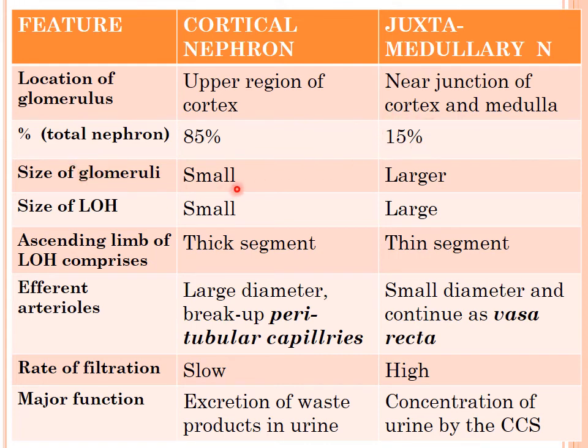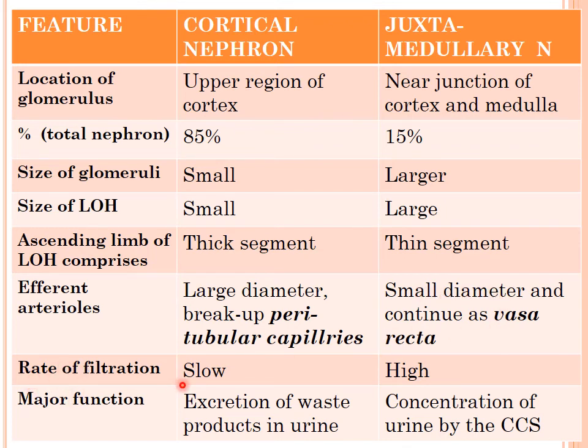The size of the glomeruli in the cortical nephron is small, here it is larger. The loop of Henle here is short, while here it is longer. The ascending limb of the loop of Henle in the cortical nephron contains the thick segment only, but in the juxtamedullary nephron it contains both the thin as well as the thick segment. The efferent arterioles around the cortical nephrons break up into the peritubular capillaries, while in the juxtamedullary nephron the efferent arterioles continue as the vasa recta.